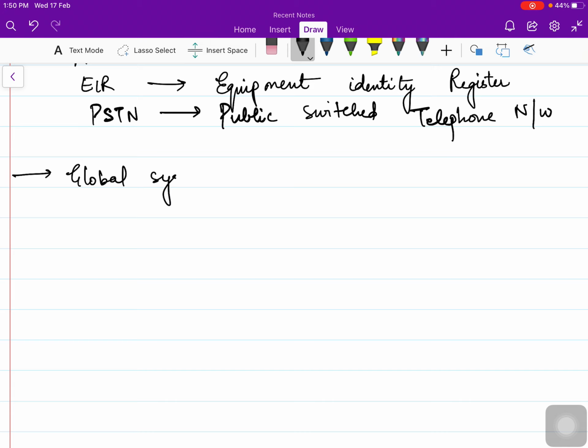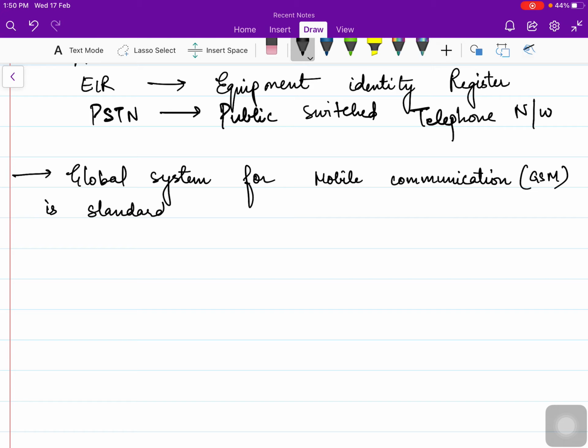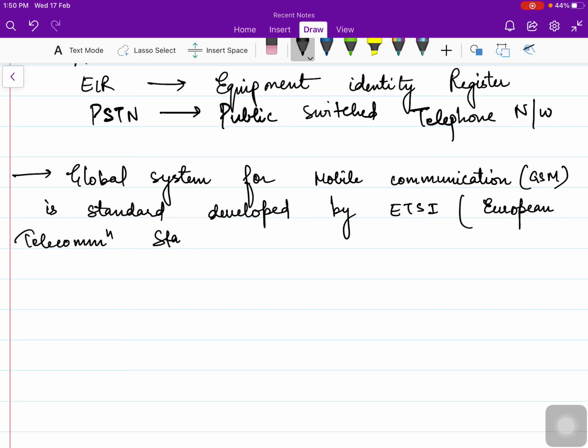So Global System for Mobile communication, that is GSM, is a standard developed by ETSI, that is the European Telecommunication Standards Institute, and it describes the protocols.